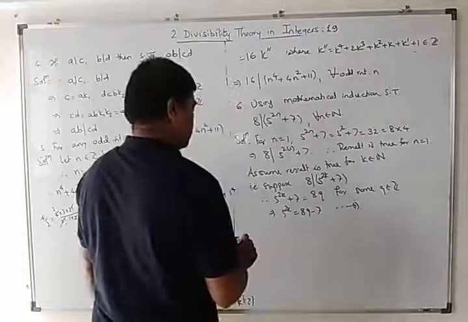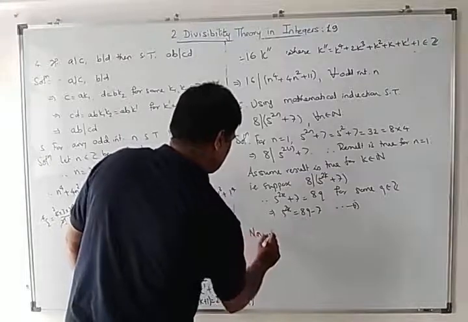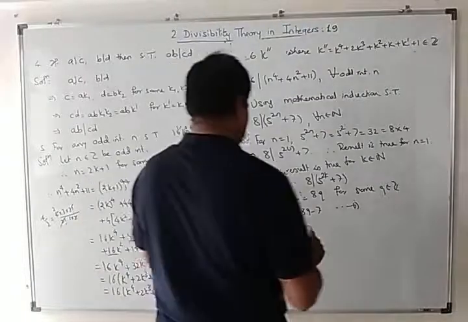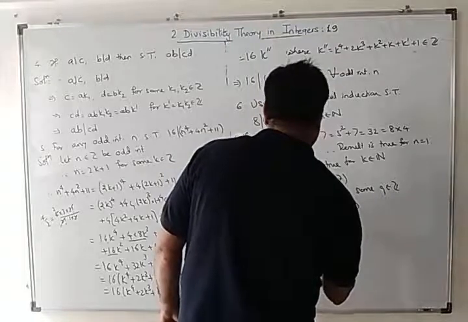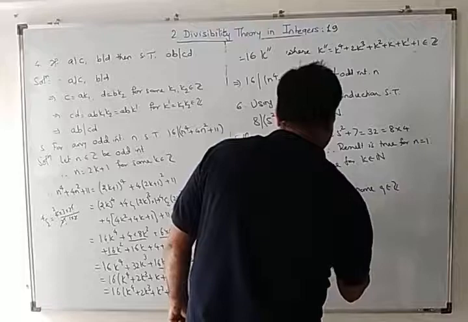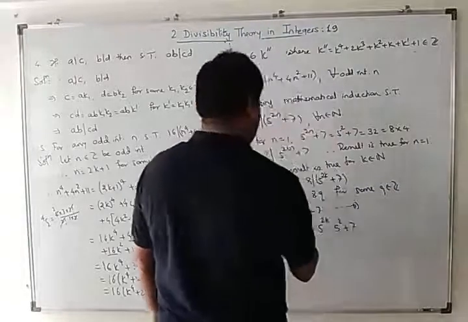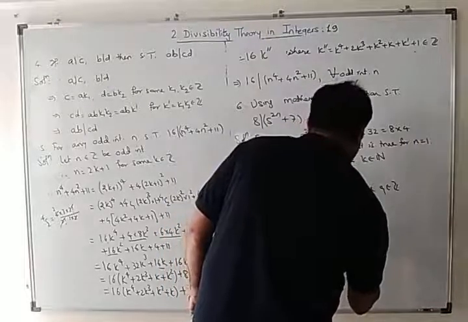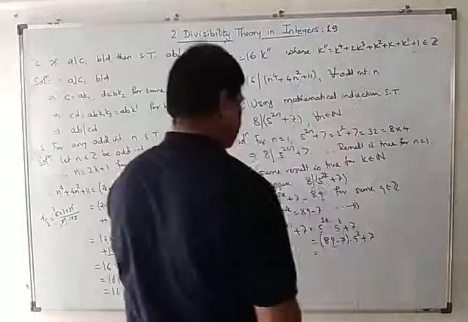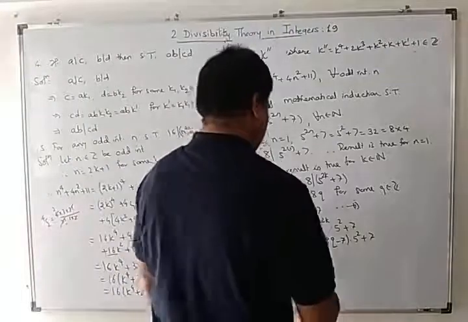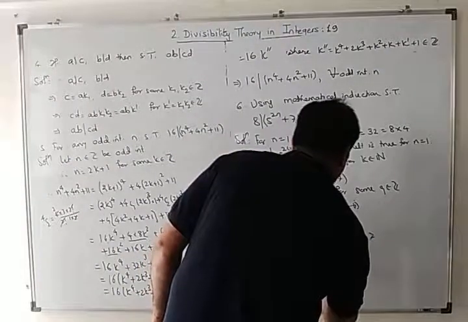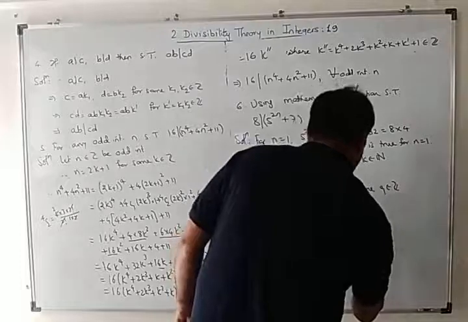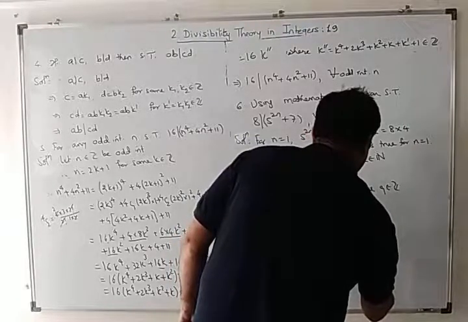Now 5 raised to 2 times k plus 1 plus 7, I can write this as 5 raised to 2k into 5 square plus 7, and then substituting the value of 5 raised to 2k, that is 8q minus 7, into 5 square plus 7, equal to 8 times 5 square q minus 7 times 5 square plus 7.